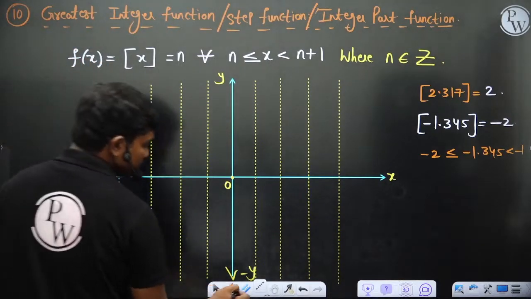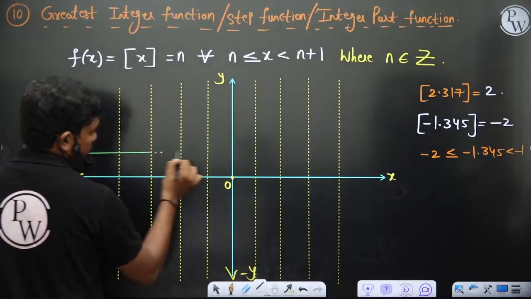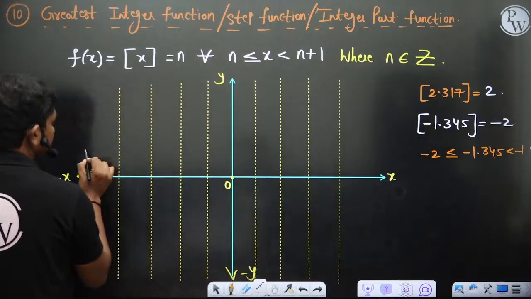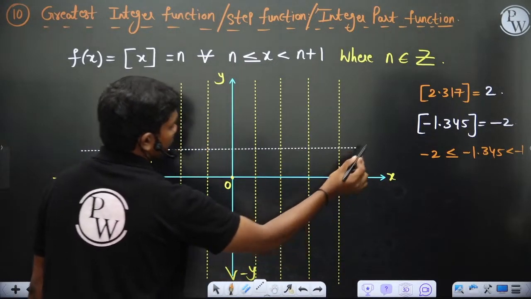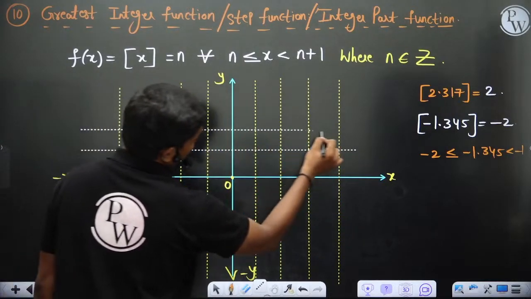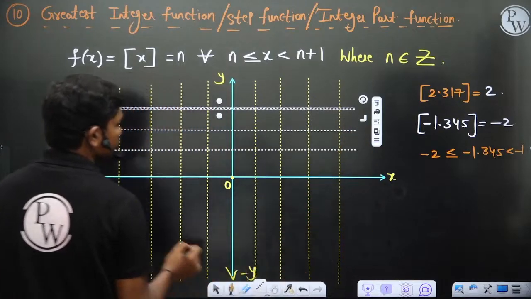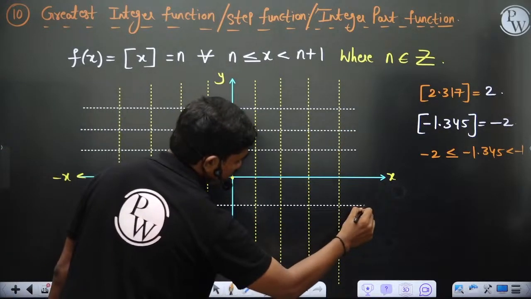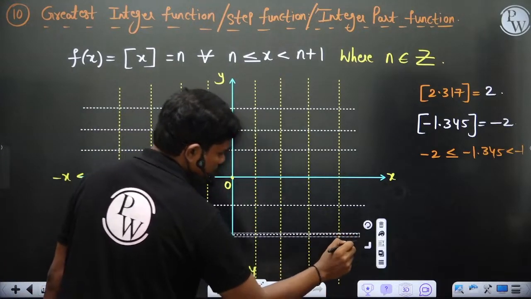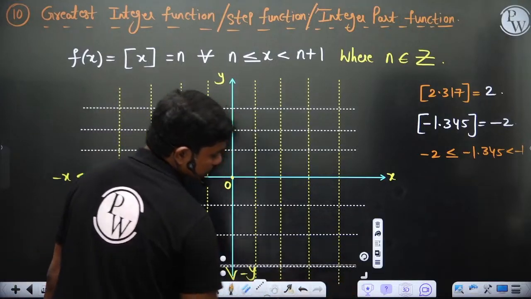Now let's understand. Similarly, if you draw the lines y equal to 1, let me again draw the dotted line. So y equal to 1 is something like this. Basically, I just want to generate a square grid so that I can explain you better. If you put y equal to 2, then y equal to 3, of course. Similarly down the line, y equal to minus 1, y equal to minus 2, then y equal to minus 3. Okay, so let's say this is y equal to minus 3.